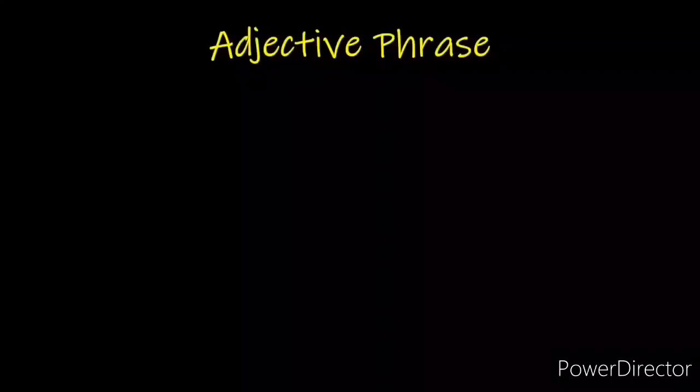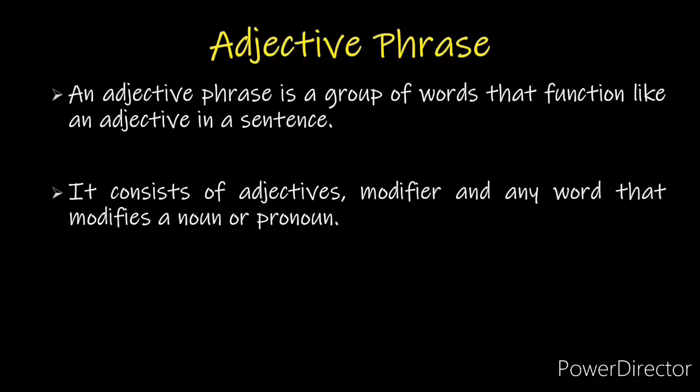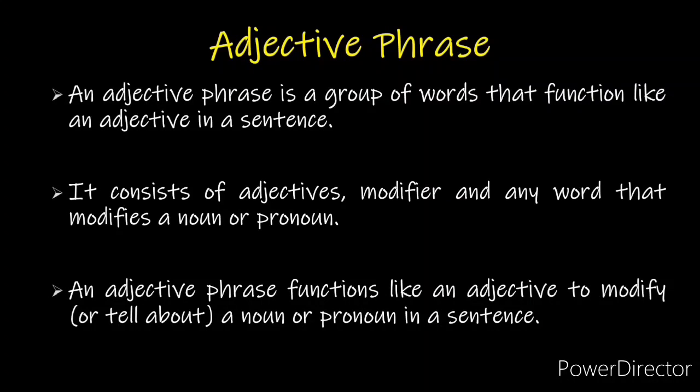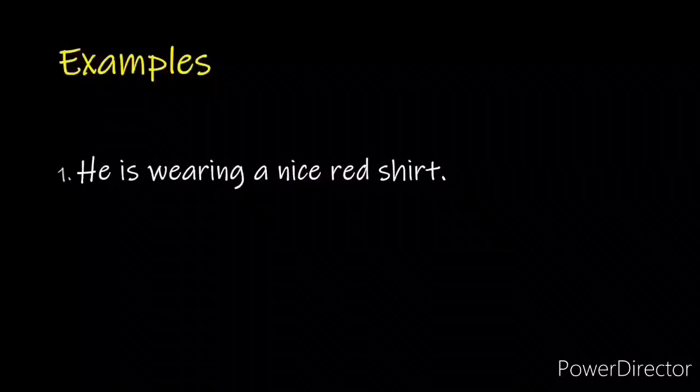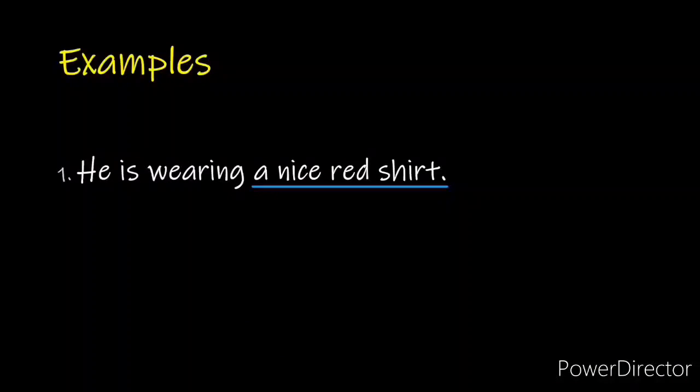Adjective phrase. An adjective phrase is a group of words that function like an adjective in a sentence. It consists of adjectives, modifiers, and any word that modifies a noun or pronoun. An adjective phrase functions like an adjective to modify or tell about a noun or pronoun in a sentence. For example, he is wearing a nice red shirt. In this example, the underlined phrase is an adjective phrase which modifies the noun shirt.